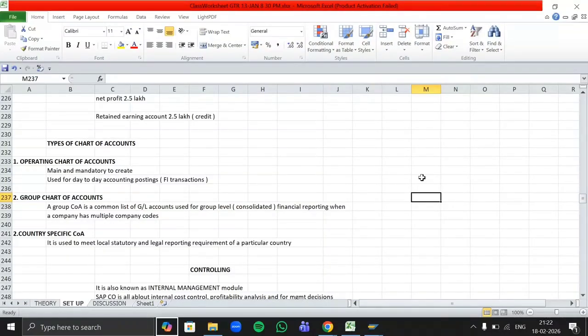Country chart of accounts: let's say you, being in India, want any financial report of a US based company. The US is not going to use the same accounting standards as we use in India. So we won't be able to understand their language and they won't be able to understand our accounting language. So if I want any financial report of the USA, I will assign a country specific chart of accounts. So it will generate a balance sheet report and P&L report as per our rules there.